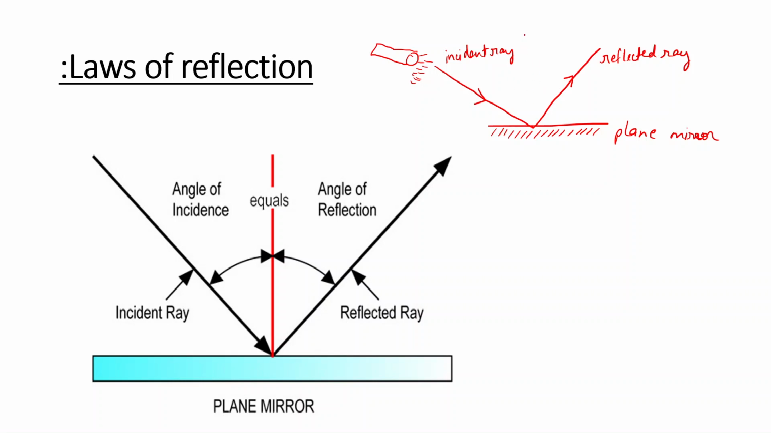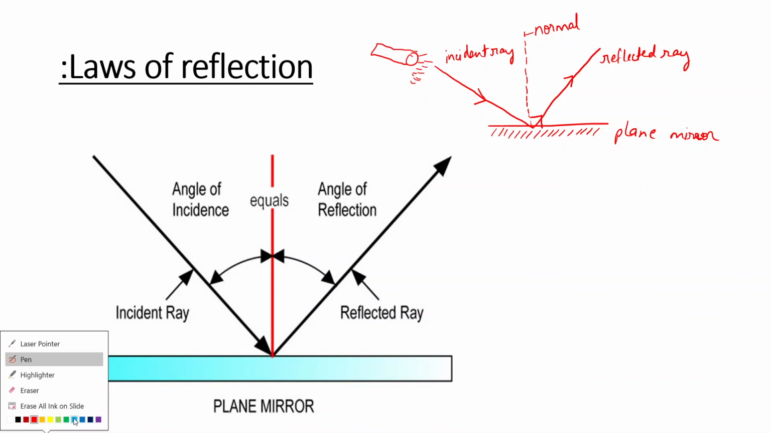Now we draw a line perpendicular to this plane. This is at 90 degree. This perpendicular line is imaginary and it is known as normal. Now you can see two angles are formed. Which two angles? I will show you with the different color. This one is angle of incidence. This is represented by angle I, and this angle, the angle between normal and reflected ray, is known as angle of reflection. This is represented by angle R, right?